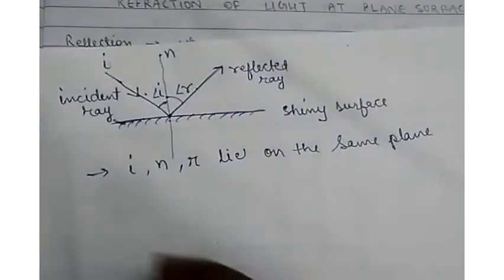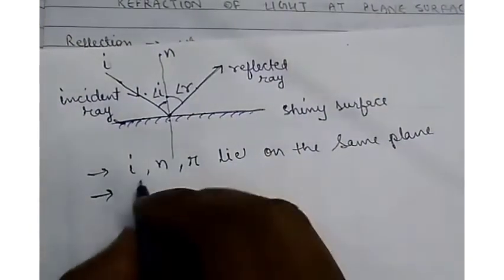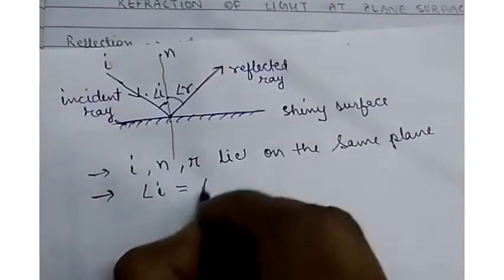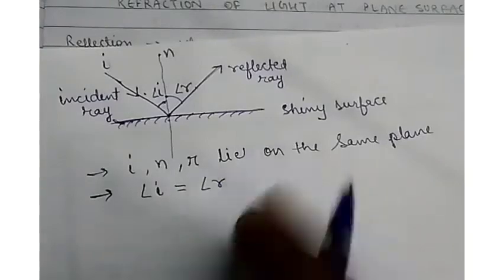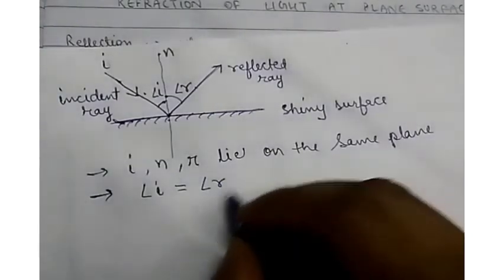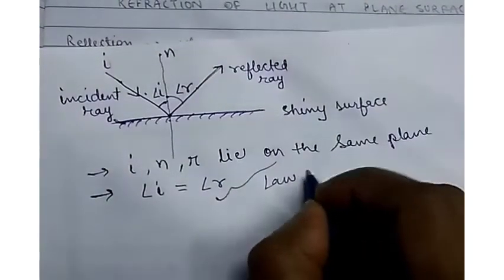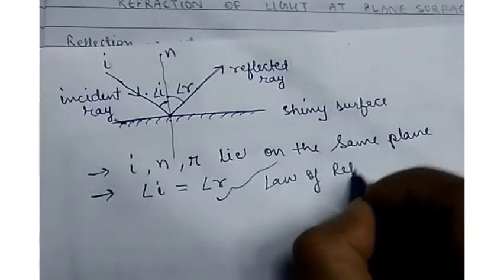Okay, and what is the second law? The second law is angle of incidence is always equal to the angle of reflection. These two points are called the laws of reflection.